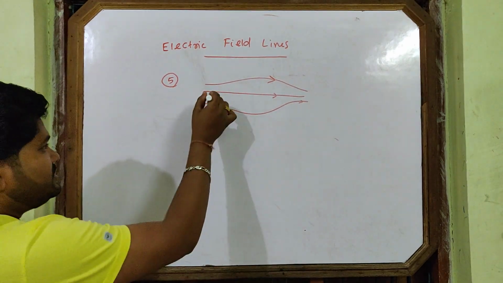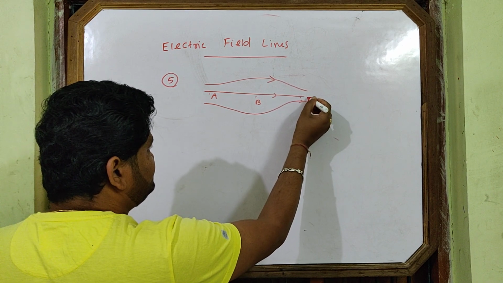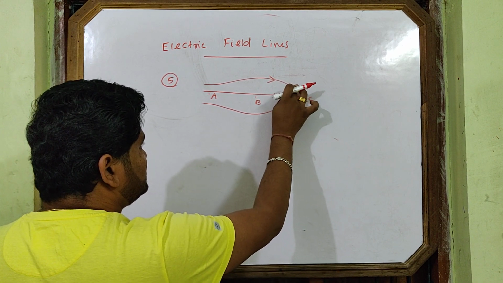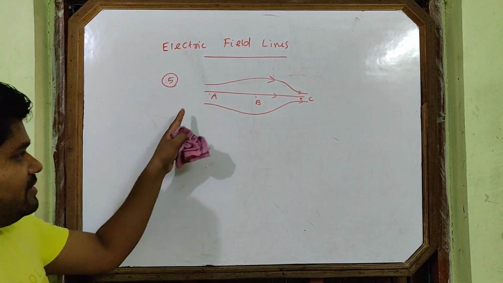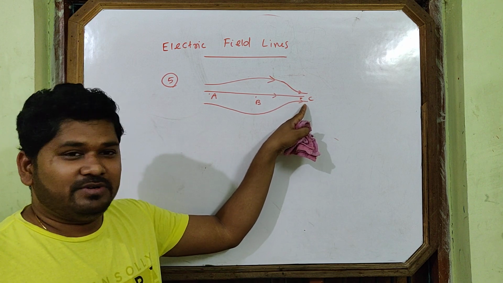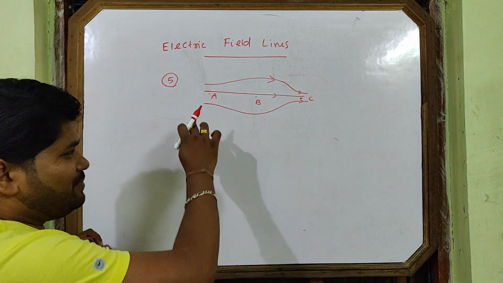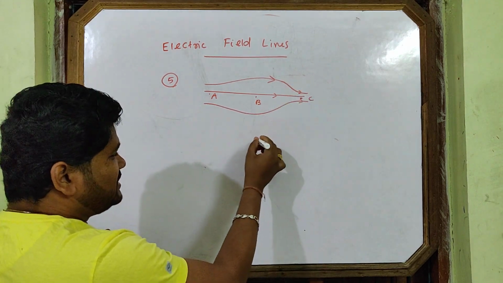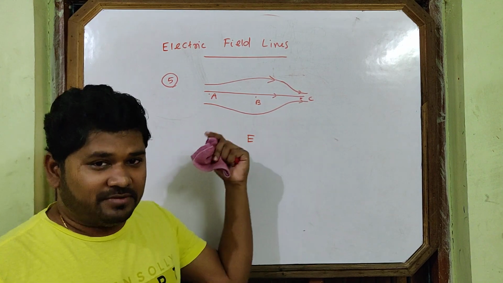See, this is point A, this is point B, this is point C. I am making it more close. You see, at which region are the lines of force crowded? At point C they are crowded. Then point A, then point B. Now you can compare which point has more intensity.